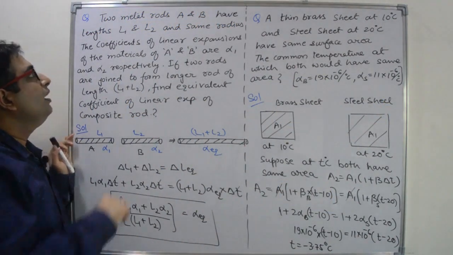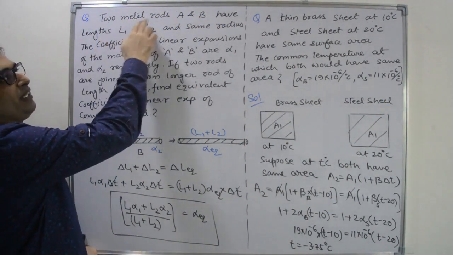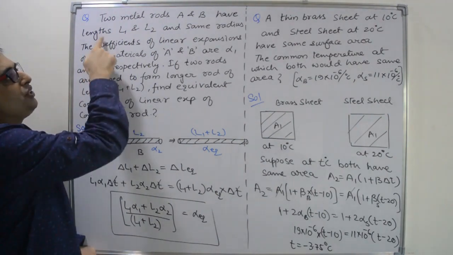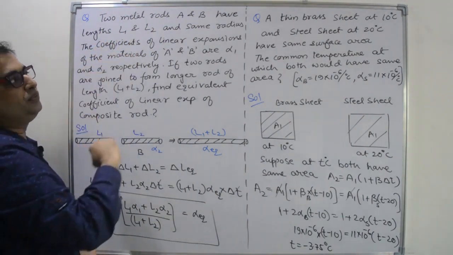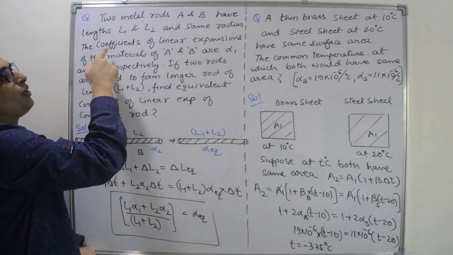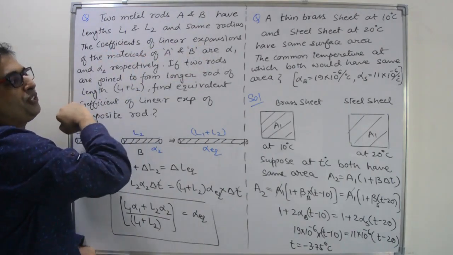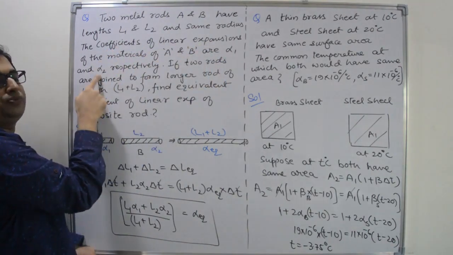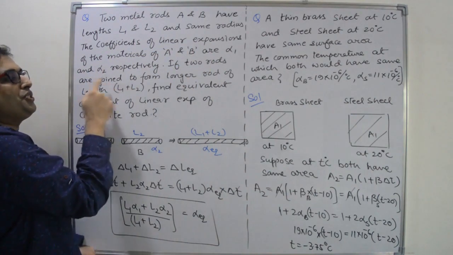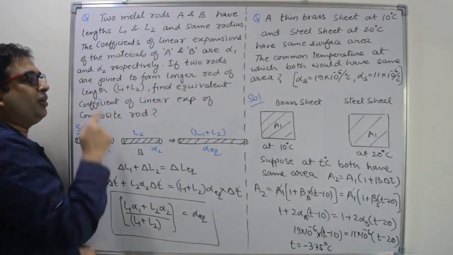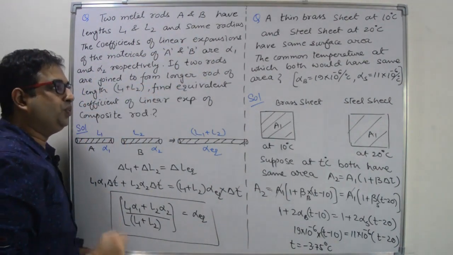Next problem. In this problem we have two metal rods A and B. Lengths of the rods are given to you, L1 and L2. Radius is the same. Coefficients of linear expansion of the two rods are alpha 1 and alpha 2. Two rods are joined to form a longer rod of length L1 plus L2.